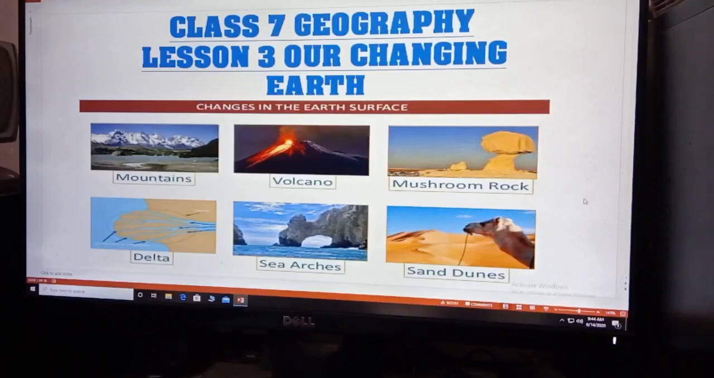As you know, children, the earth is not even. It is uneven with different types of physiographic divisions like mountain, plain, plateau, coast, island, etc. Now, in this chapter, we will study how these landforms are formed.